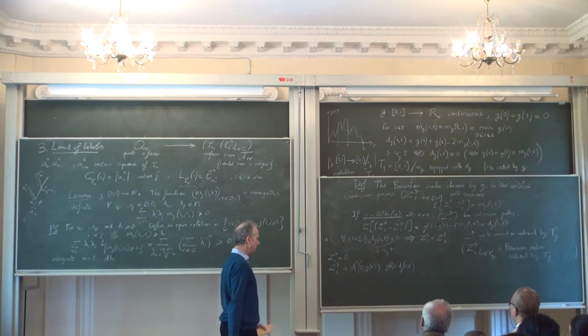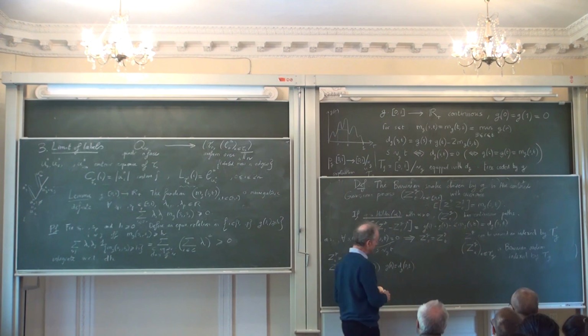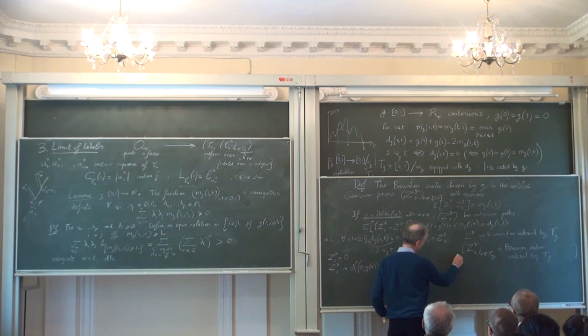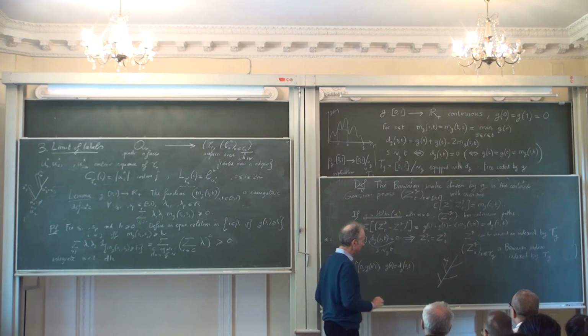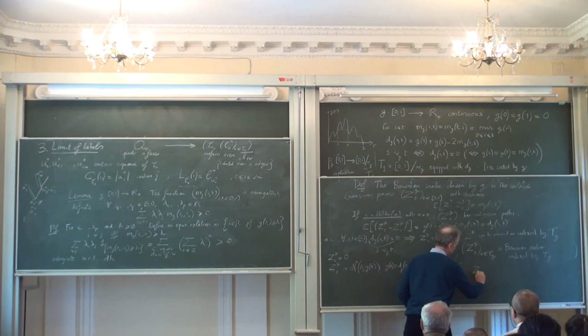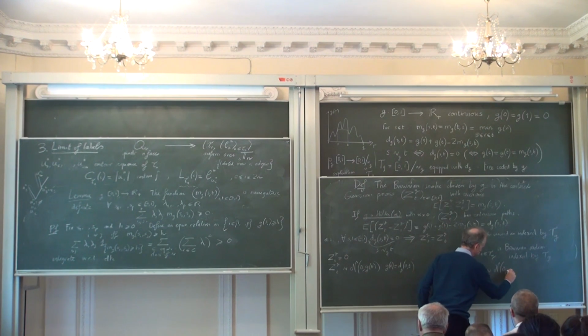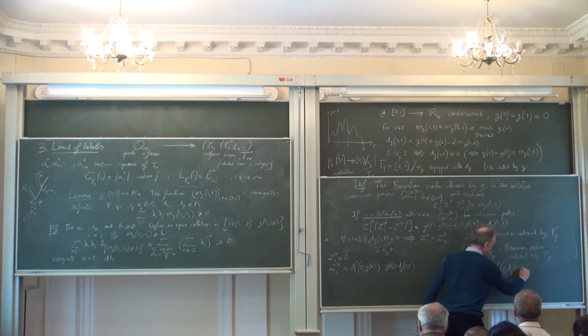Essentially, this means that if you pick a point a in your tree, Z_g(a) will be distributed according to a Gaussian distribution with mean 0 and variance the distance between the root and a.